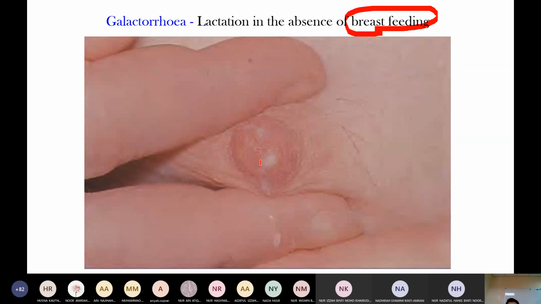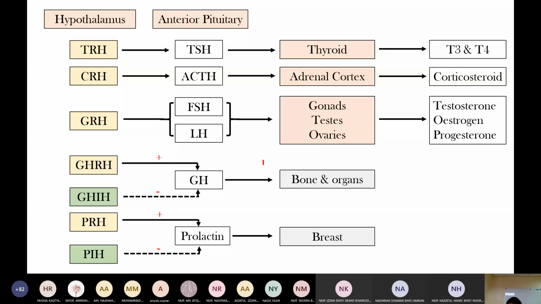Lactation is the normal physiological process after delivery, where the baby breastfeeds and milk is produced from the breast. But galactorrhea is because of excess prolactin. So even though there is no breastfeeding and no baby delivery, there is milk production. Okay, this one is just a summary.